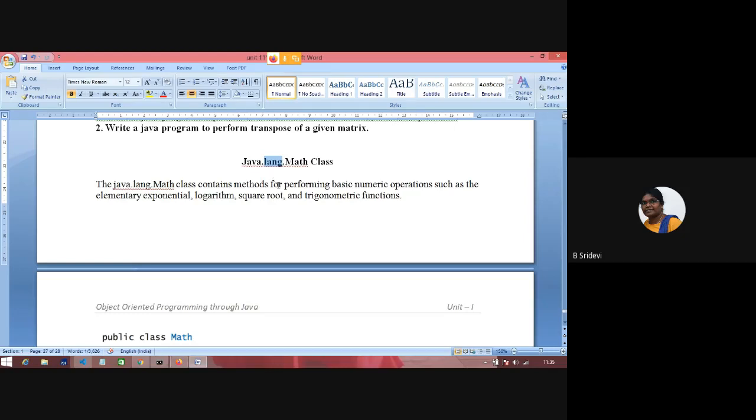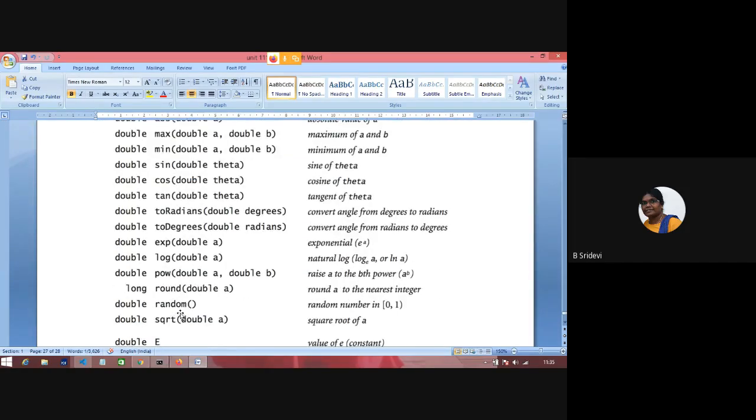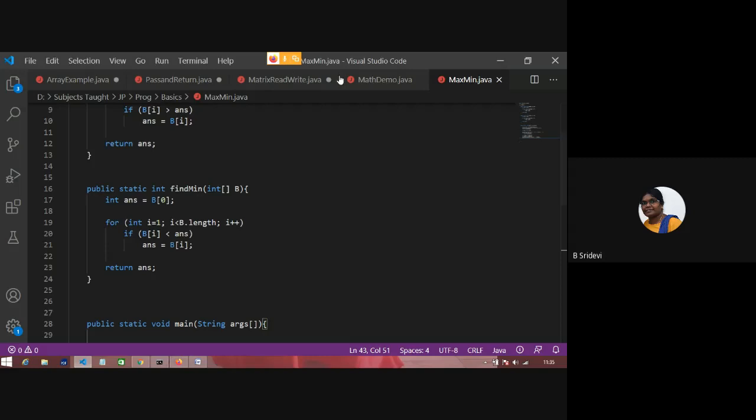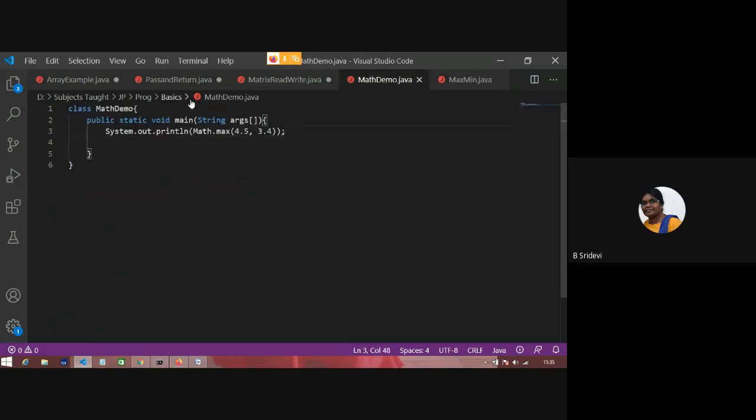Here I have conveyed many points. By default, the lang package is imported to Java programs. There is no need to import the lang package. So how to use this we'll see, and then we'll go to multidimensional arrays. So there is no need to import the Math class. Suppose you want to find the maximum of 2 elements or more than 2 elements, like this you can give.